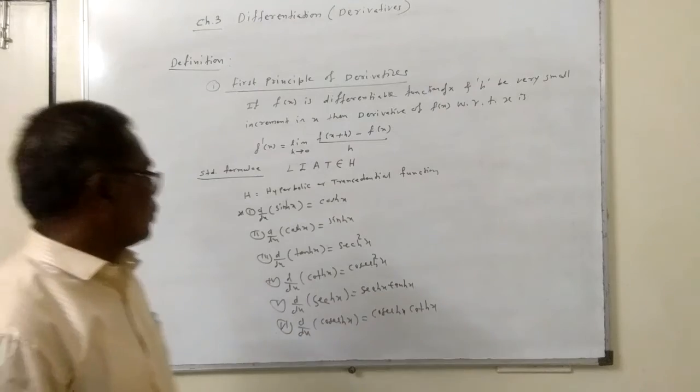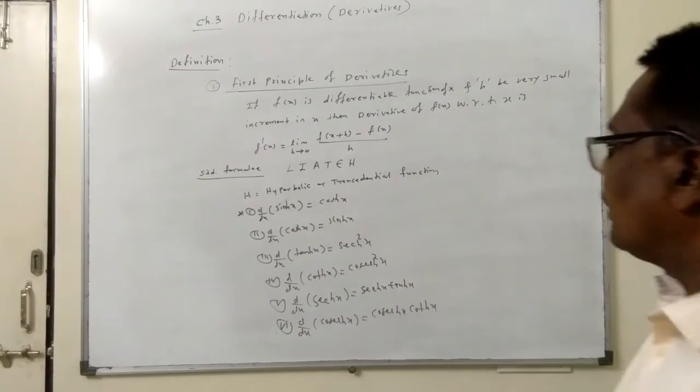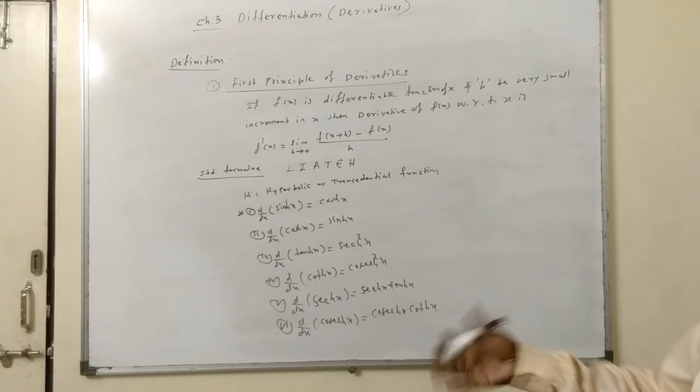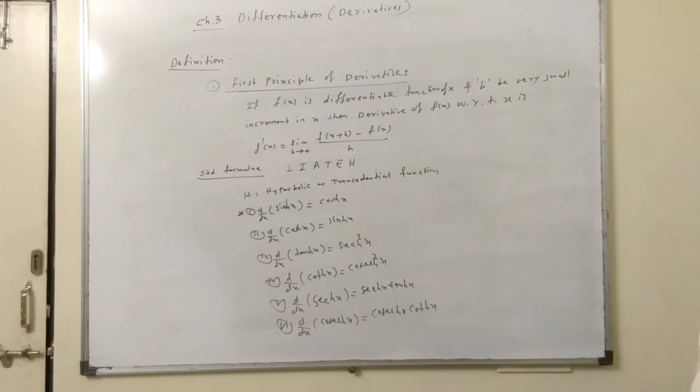Here if we observe, the formulas are similar to the trigonometric functions but without the negative sign. No negative sign is coming here; all are positive. The derivative of sin x is cos x, so for sin hyperbolic x it is cos hyperbolic x. The derivative of cos x is minus sin x, but the derivative of cos hyperbolic x is sin hyperbolic x, and so on. The derivatives are with positive signs. No negative sign comes in the hyperbolic.